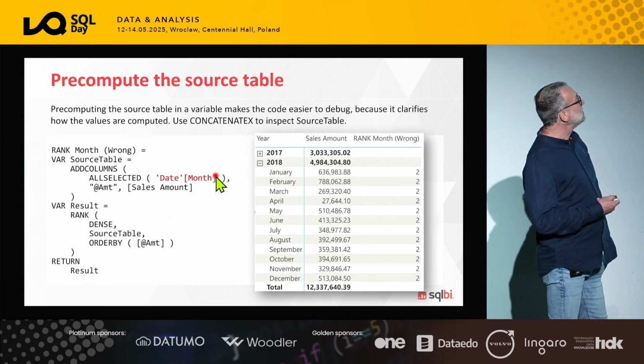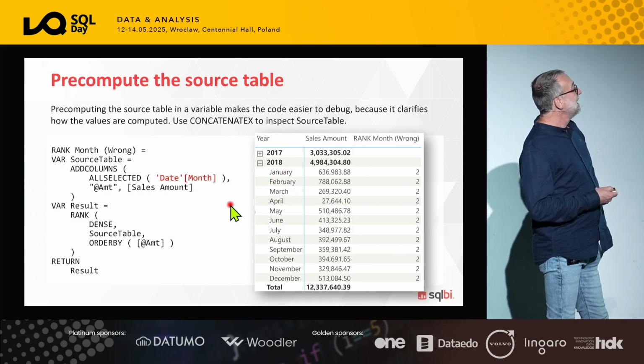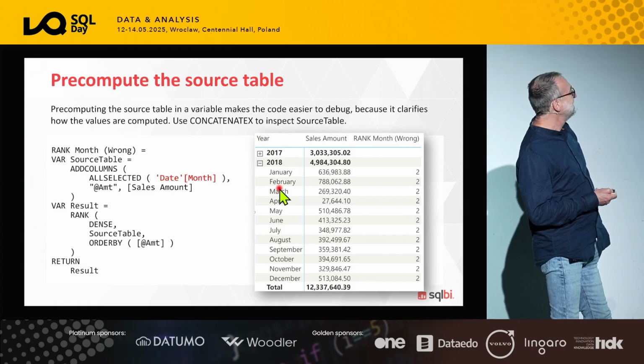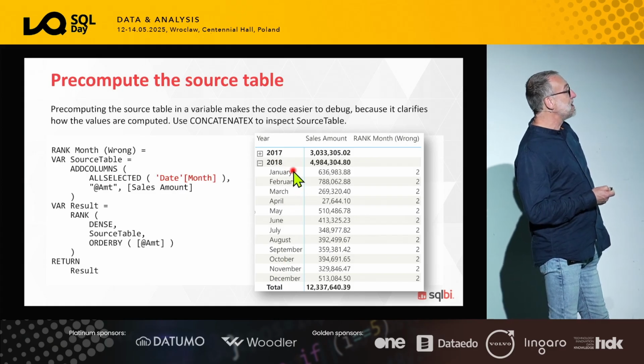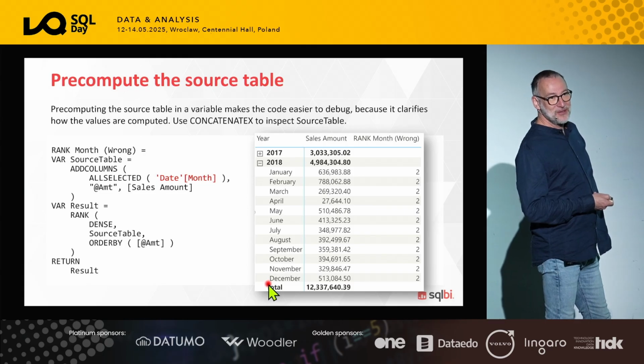Because the month is not enough. No, the month is actually January, February, March, April. So month is actually the month name. And I'm ordering by amount. Amount is computing the sales amount. But you haven't written enough complicated DAX code in your life. You know what happens when you have the sort by column in the table?